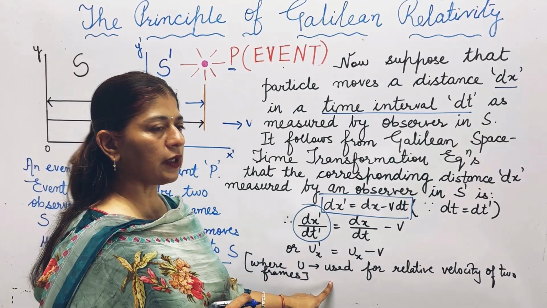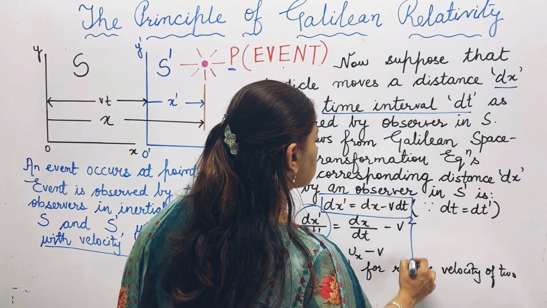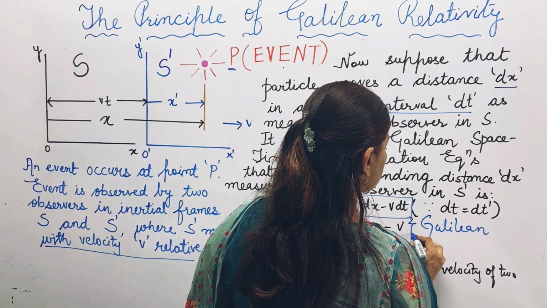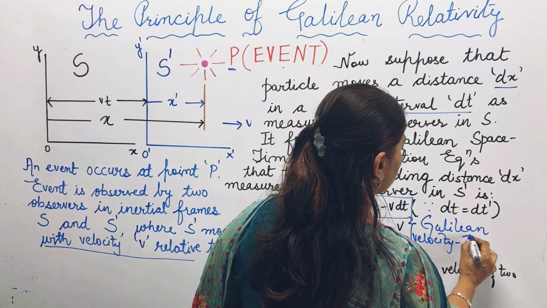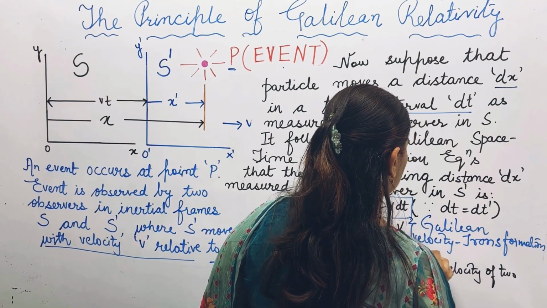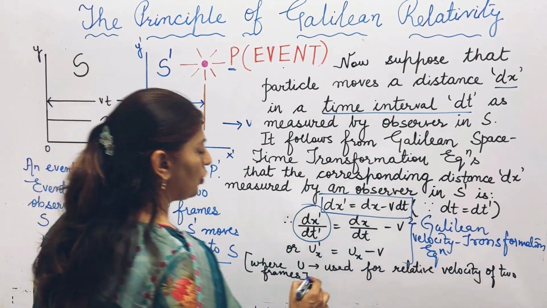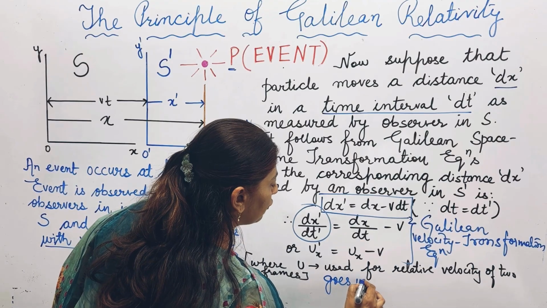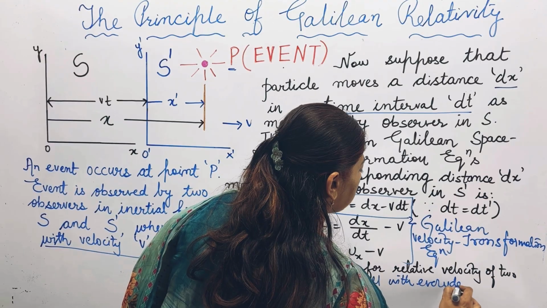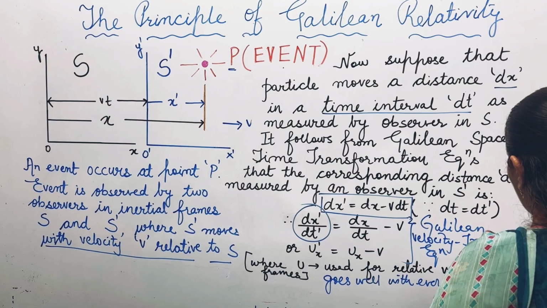Here v is used for the relative velocity of the two frames, and this set of equations is known as the Galilean velocity transformation equations. These Galilean velocity transformation equations go well with our everyday observations. They are okay with them.